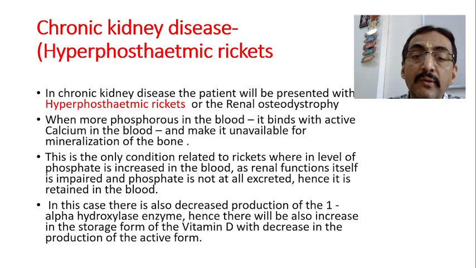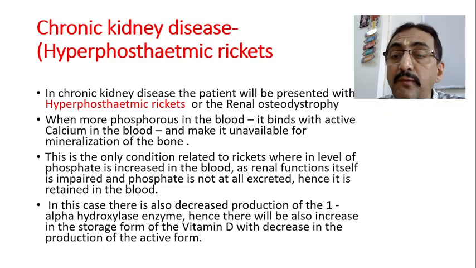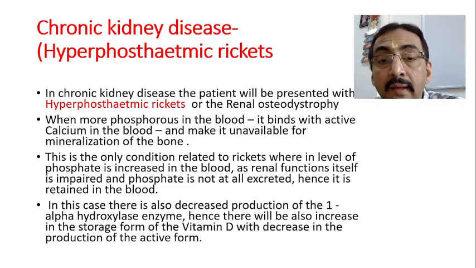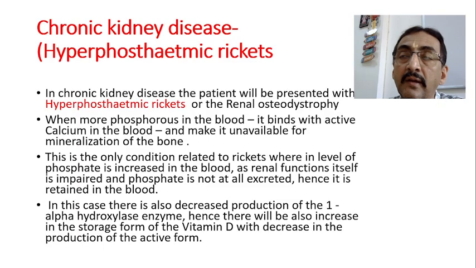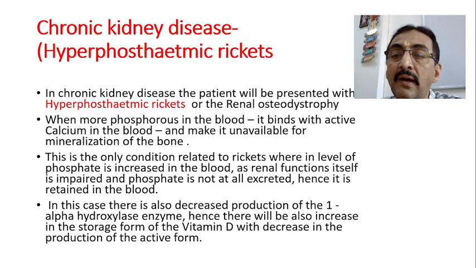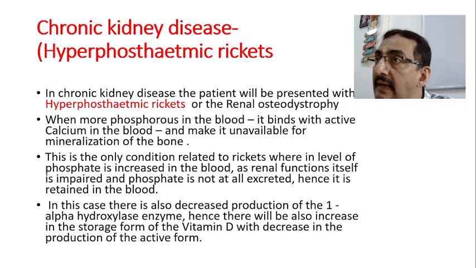In this case, there will also be decreased production of 1-alpha hydroxylase enzyme. Just like in hypophosphatemic rickets, even in hyperphosphatemic rickets, in the next stage it will affect the production of 1-alpha hydroxylase enzyme. So the active form of vitamin D is decreased, and it further adds to the rickets.